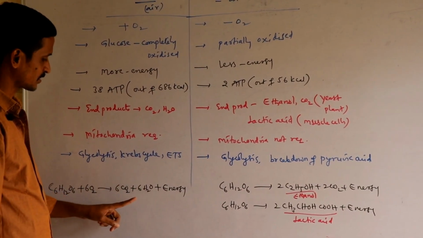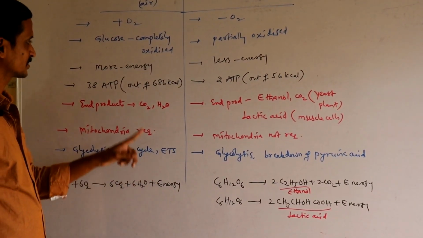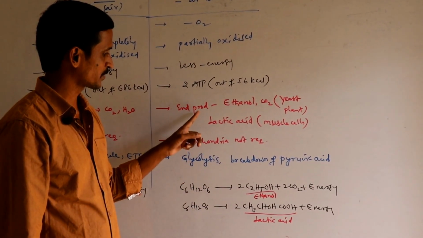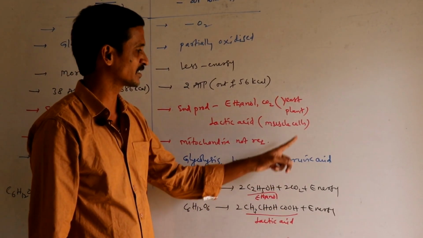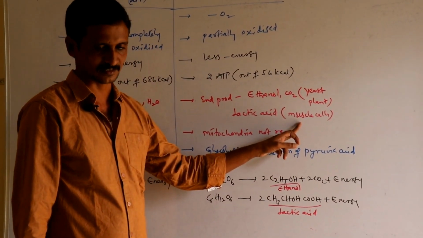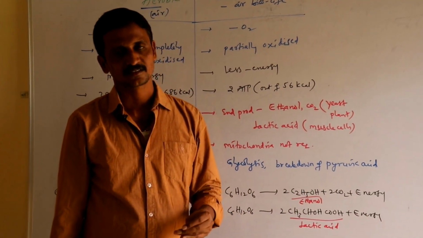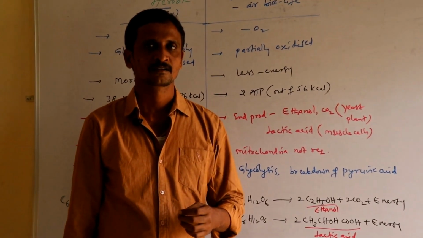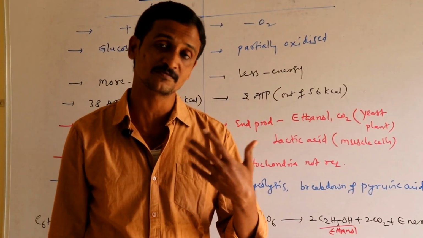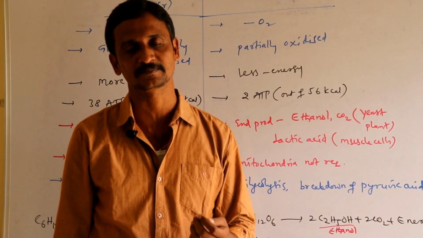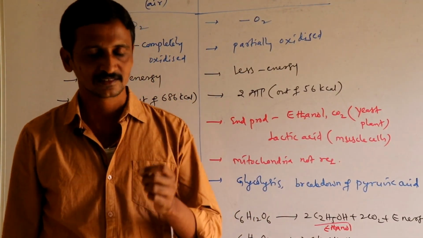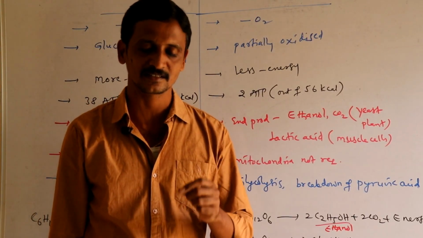The end products here are carbon dioxide and water. Energy, I told you already. And here, when you see the end products, end products are ethanol and carbon dioxide in the case of lower organisms and plant cells, and lactic acid in the case of muscle cells. In muscle cells, during vigorous exercise, when the rate of oxygen utilization is faster than the oxygen supply, then an oxygen debt is established.